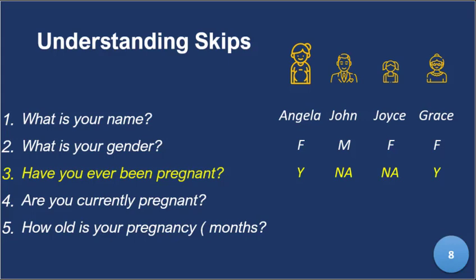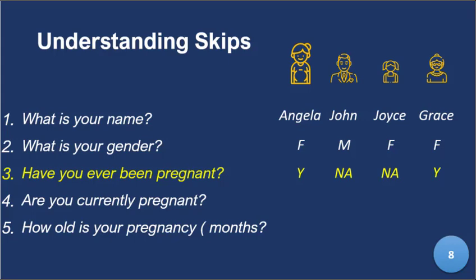And Joyce biologically, even though she's female, she cannot be pregnant. But Grace has been pregnant before. And the only reason why we know that is possible is because Grace gave birth to Angela. So Grace must have been pregnant with Angela at some time in her life. And that's why we have yes, yes, but not available or not applicable.